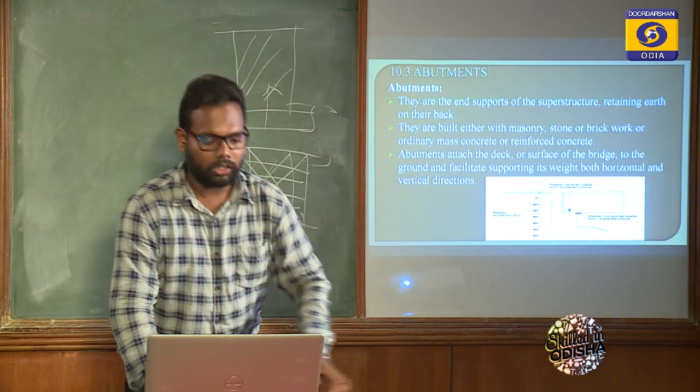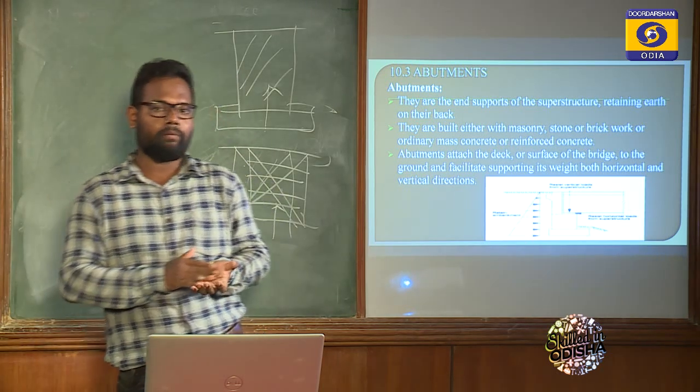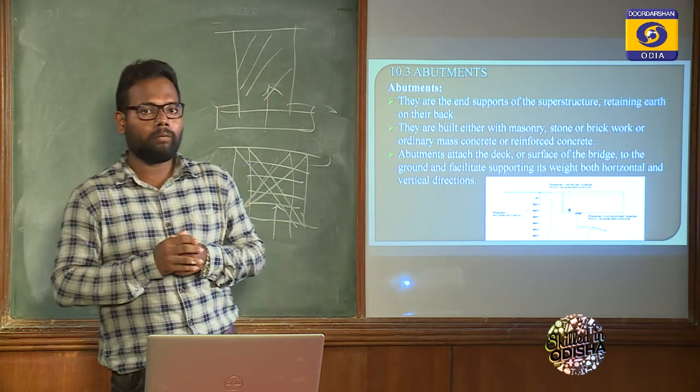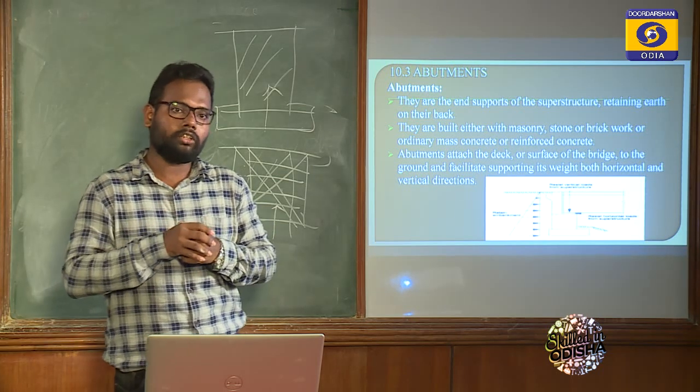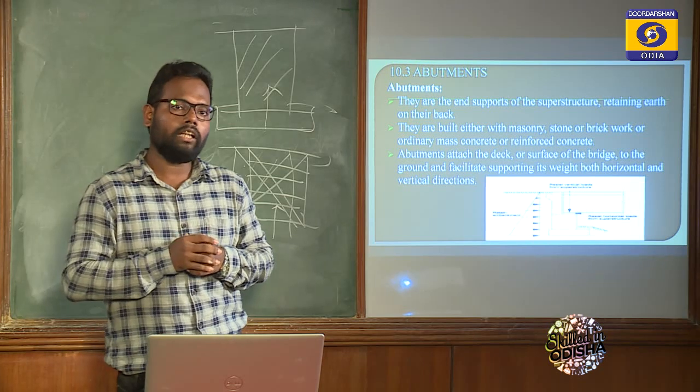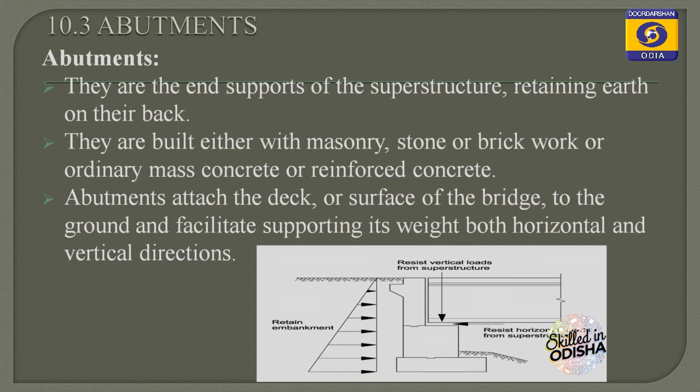So the next one is our abutment. What do we mean by abutment? Abutment is the end support of the superstructure in a bridge, and it also retains some backfill or soil at its back. Now look at the slide. They are the end support of the superstructure, retaining earth on their back. They are built either with masonry, stone or brickwork, or ordinary mass concrete or reinforced concrete.